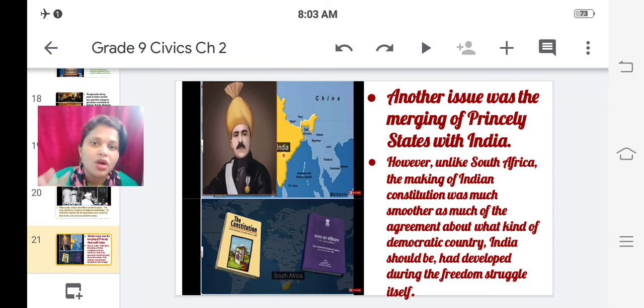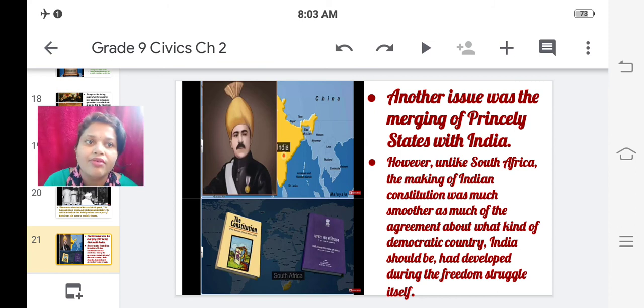But what about these princely states who were ruled by kings? So that was also an issue, where princely states had to be merged in India. Princely states of Rajasthan, princely states of Kerala, and so on, had to be merged in India. That was also an issue, but that was not the greater issue to deal with.